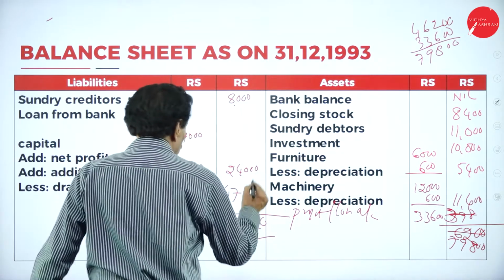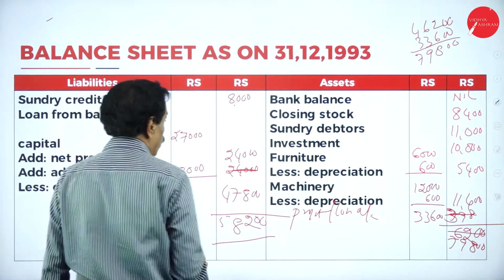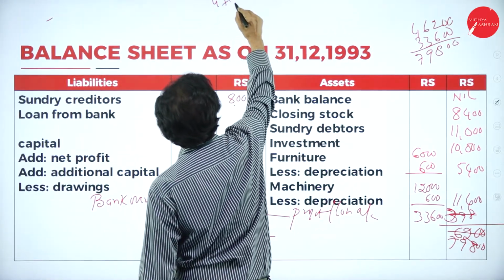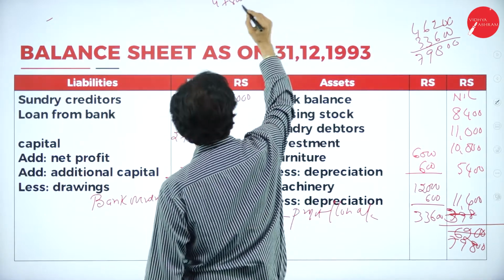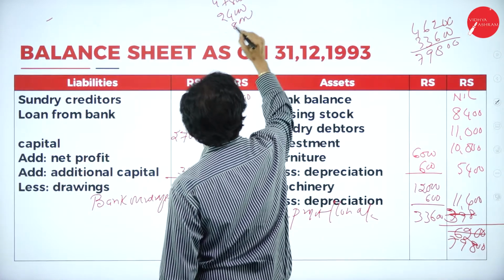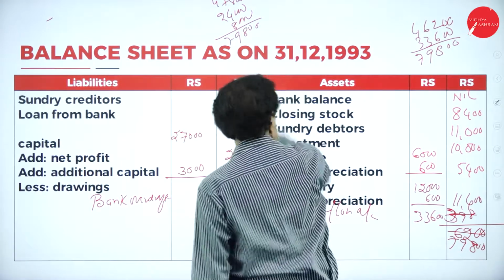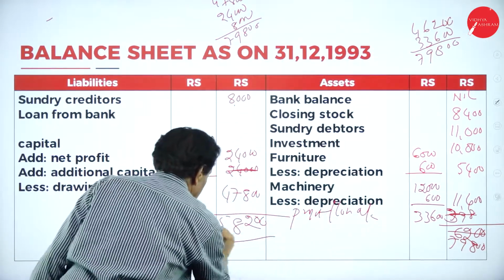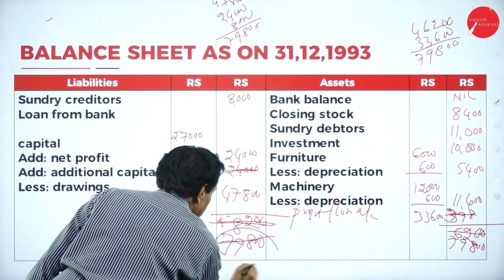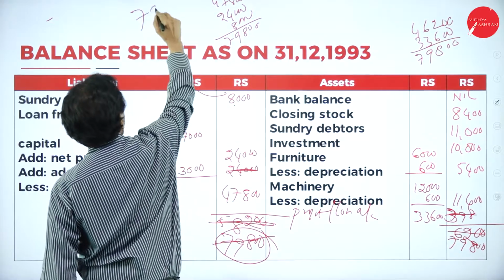This is 24,000, then 8,000. The total of 79,800 will tally. So it will tally for how much? 79,800.